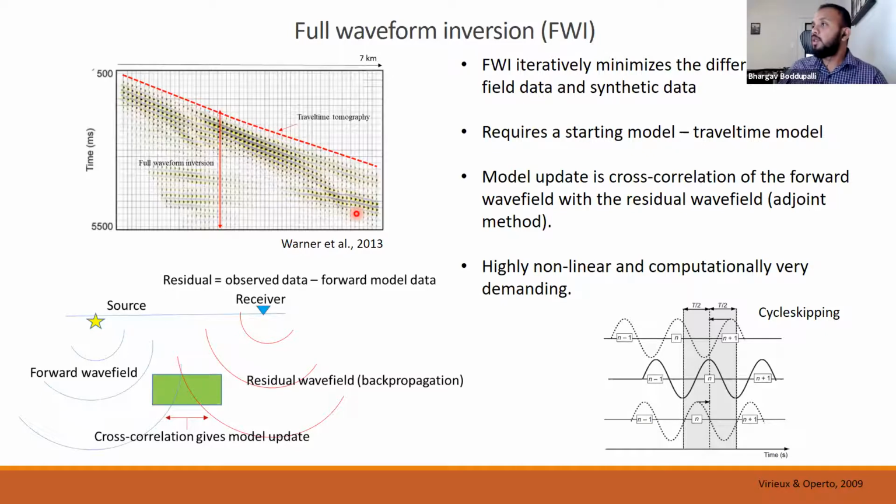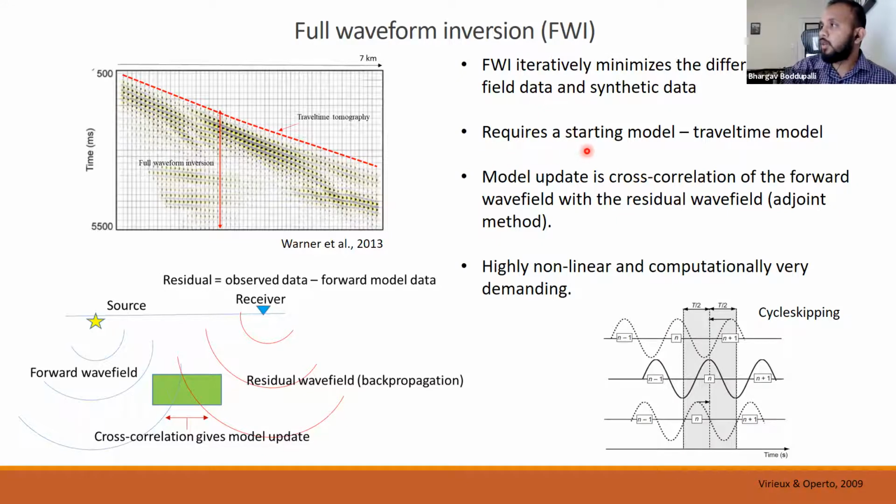To develop the high resolution velocity model, we opted for a technique called full waveform inversion. Traditionally in academia, travel time tomography is more common, in which only the travel time information, like the arrival times of the waveforms, is used, but not the complete waveform. But in full waveform inversion, the whole waveform information is used, and that generates a high resolution image of the subsurface. FWI is an iterative process that minimizes the misfit function and tries to fit the synthetic data to the field data.